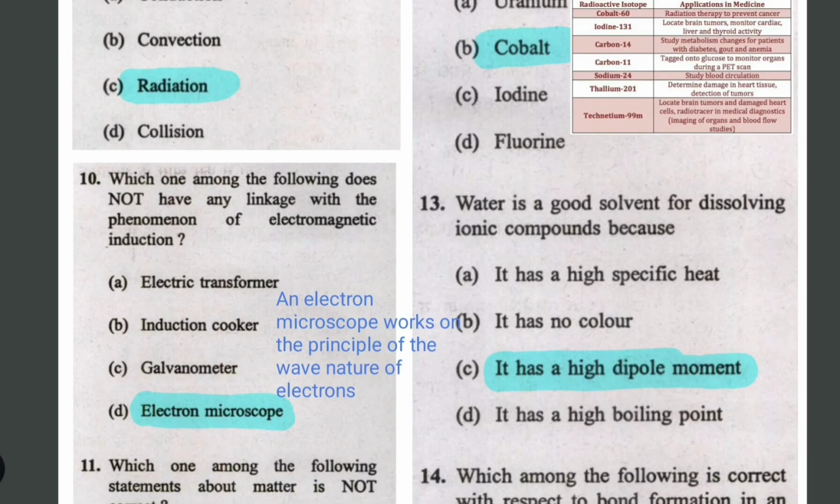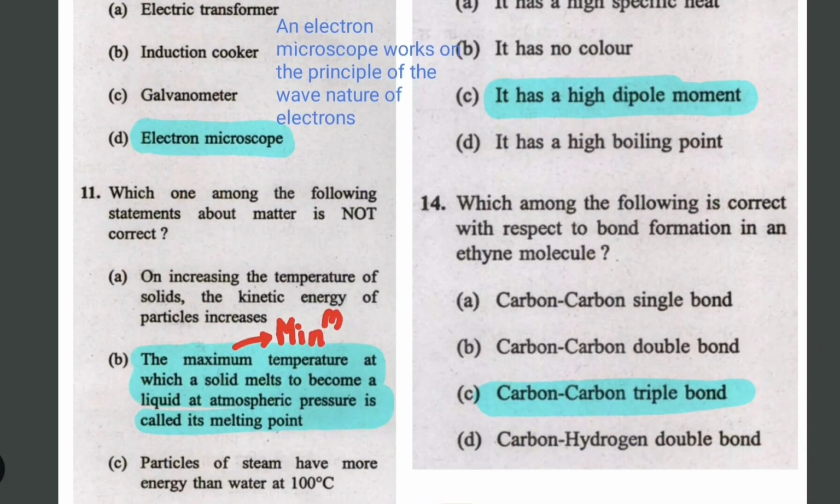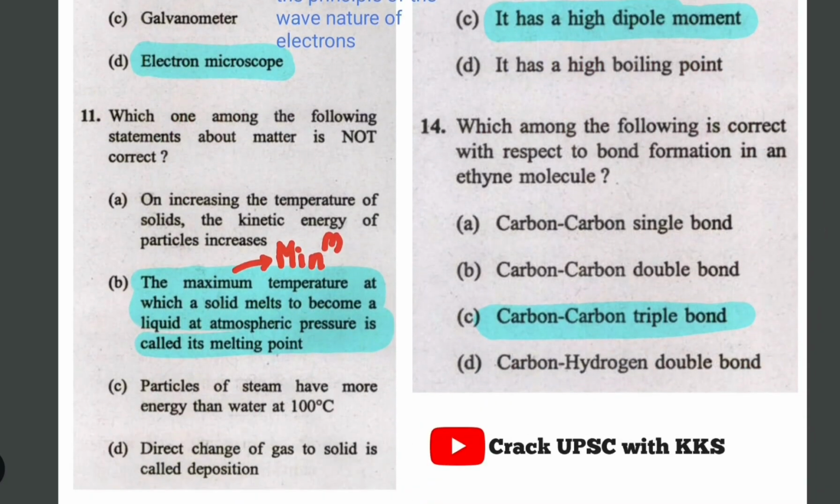The electron microscope works on the principle of the wave nature of electrons. You don't need to go into detail, just remember that it works on the principle of the wave nature of electrons. And the 11th one is: which one is not correct? So you'll have to read every point wisely.